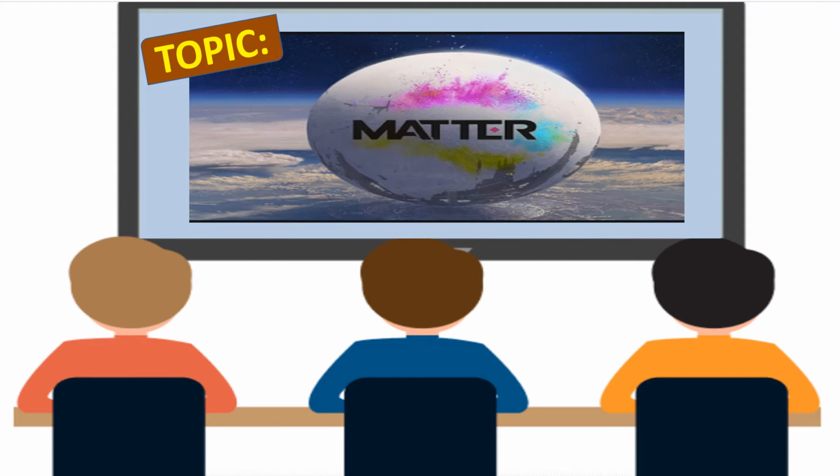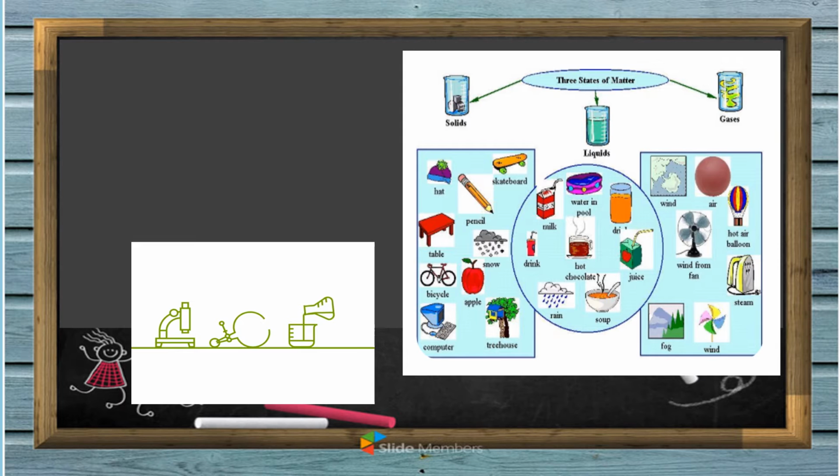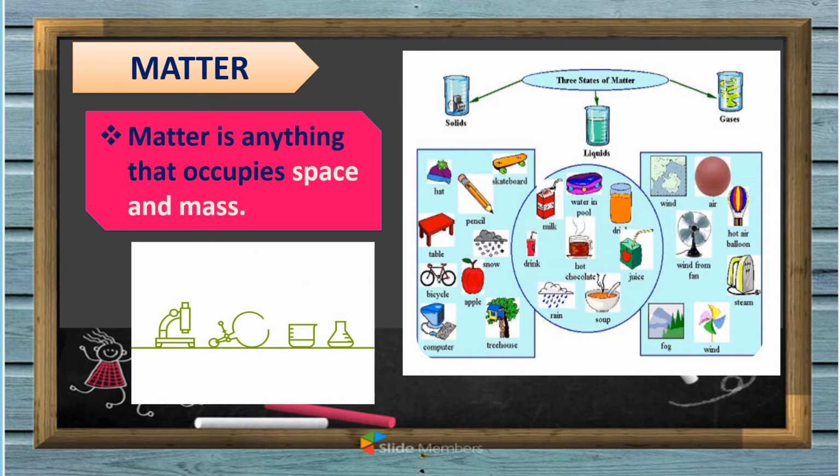For today's topic, we will discuss matter. Question: what is matter, or how do you define the word matter? When we say matter, it is defined as anything that occupies space and has mass. For most common objects that we deal with in everyday life, it is fairly simple to demonstrate that they have mass and take up space. Mass is a measurement of how much matter is in an object.